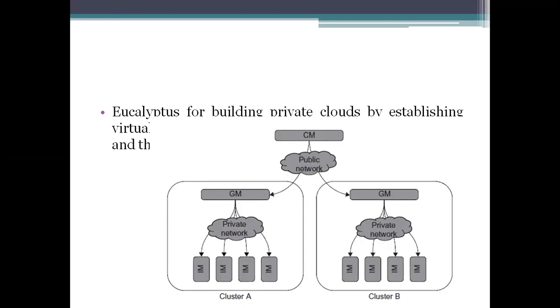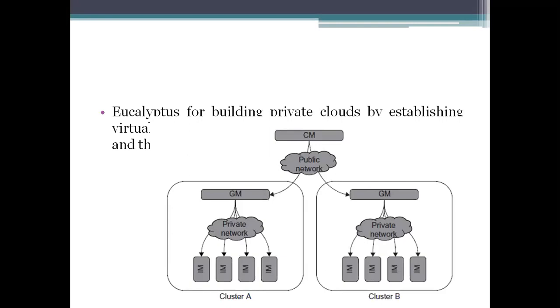Along with this, it also supports virtual networking, and it has the capability of managing virtual machines and taking care of the virtual machines connected to that network.